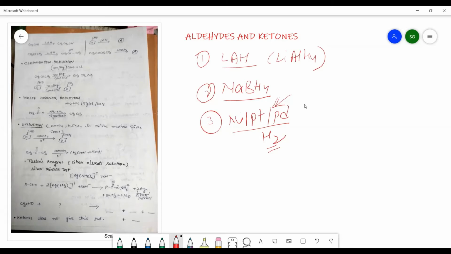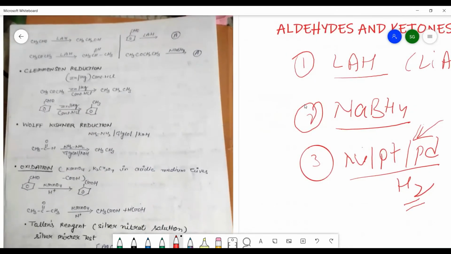Now we have to discuss what sort of compounds aldehydes and ketones will give after the reduction. Aldehydes will give rise to the formation of primary alcohols because CHO is present at the terminal position. And the ketone group is present in the middle, so it will give the secondary alcohol. So you can generalize: primary alcohols are formed by the aldehydes and secondary alcohols are formed by the ketones.